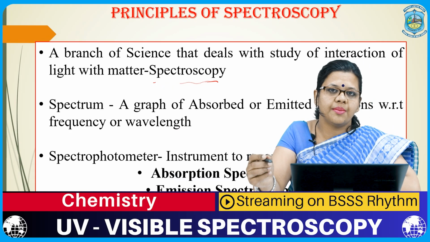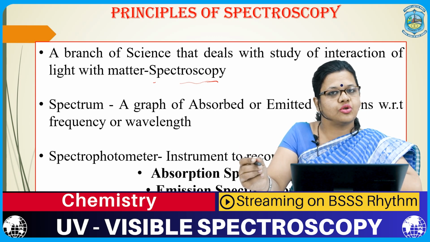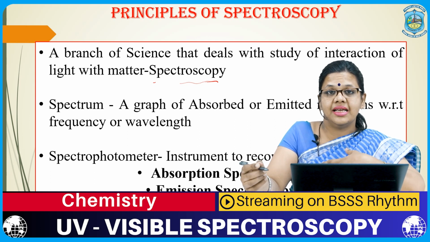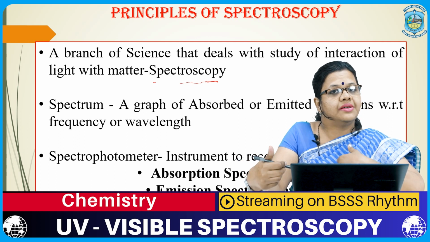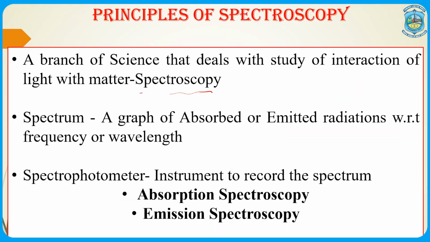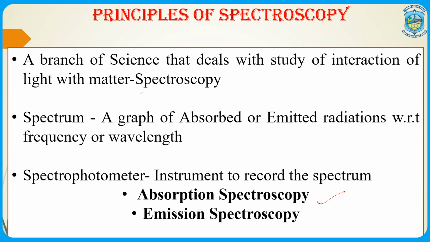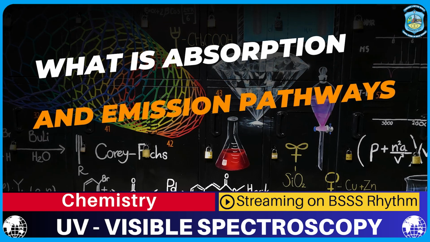Now, when I am talking about spectroscopy, broadly, if we classify, spectroscopy is of two types depending on whether we are analyzing the light absorbed during the process or the light which is emitted out during the process. So, the two broader spectroscopic classifications are absorption spectroscopy and emission spectroscopy. Now, what is absorption and emission spectroscopy?